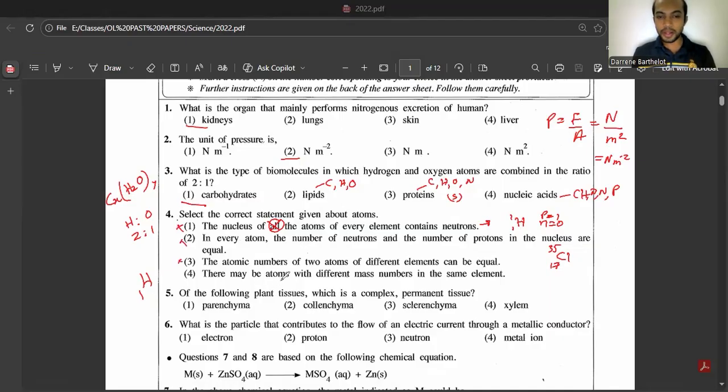Fourth, there may be atoms with different mass numbers in the same element. Yes. We call these isotopes of the same element. So there can be isotopes. For chlorine, there are isotopes chlorine-37 and chlorine-35. If you take hydrogen, you have protium, deuterium, tritium. You can have isotopes.